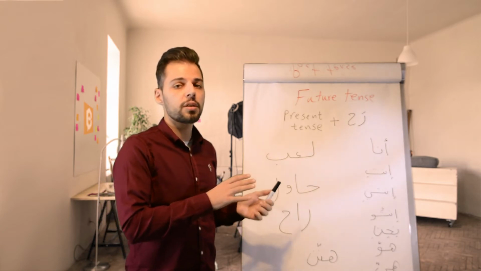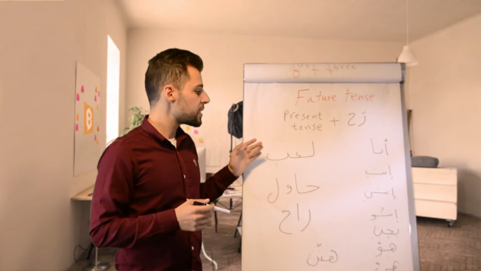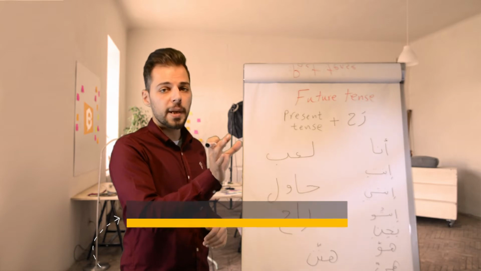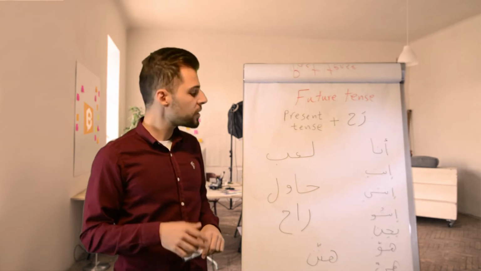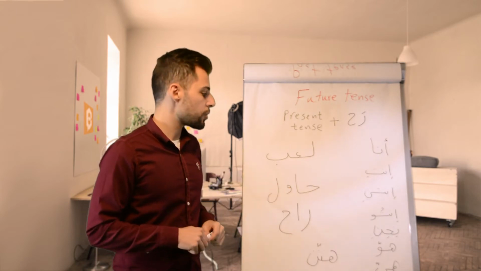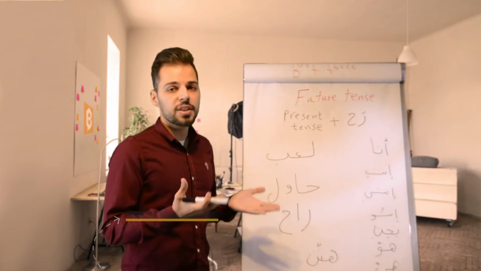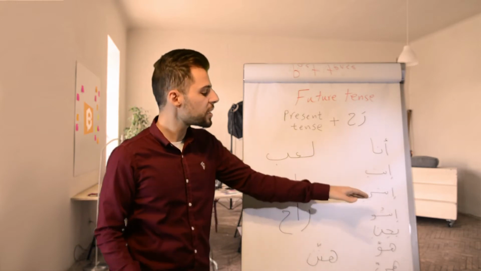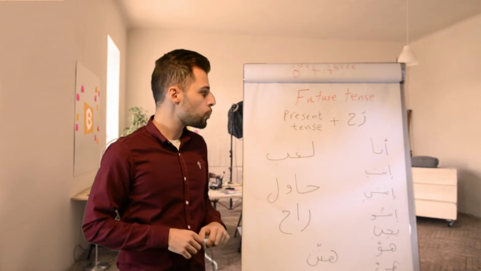The masculine singular you. With the verb lab, within the present tense, it's inte راح تلعب. تلعب means you play in the present, and we add راح to it. انتي, it's the feminine singular you. انتي راح تلعبي. تلعبي is the present form of لعب for the singular feminine you. انتو is the plural you.